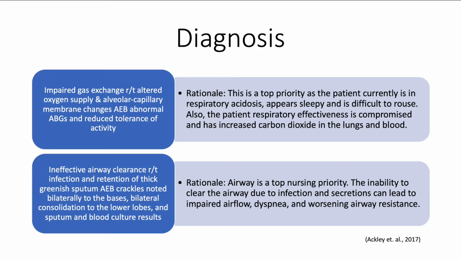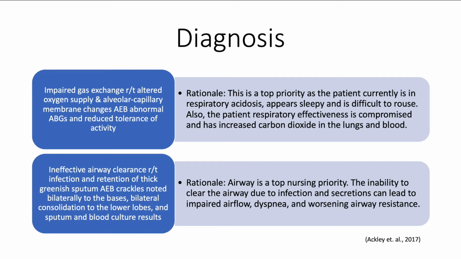Nursing diagnosis: impaired gas exchange related to altered oxygen supply and alveolar capillary membrane changes as evidenced by abnormal ABGs and reduced tolerance of activity. For rationale, this is a top priority as the patient currently is in respiratory acidosis, appears sleepy, and is difficult to rouse. Also, the patient's respiratory effectiveness is compromised and has increased carbon dioxide in the lungs and blood.